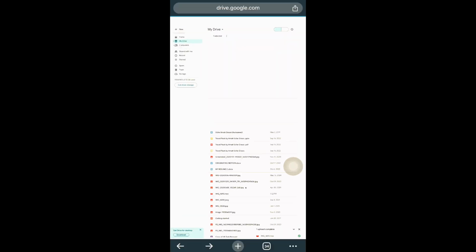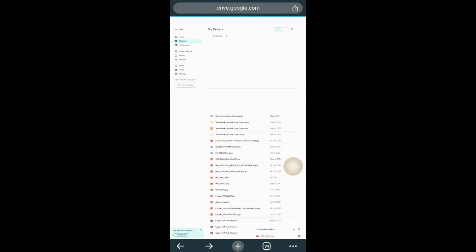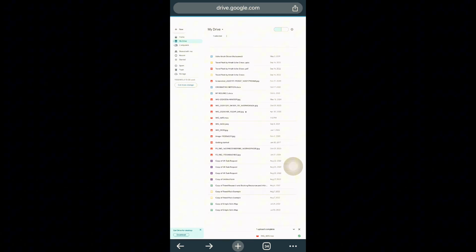Look, this is it. So I'll just click on the three dots beside it to get a drop-down menu. So I've clicked on it. Now I would click on organize. I'll click on organize. I'll click on move.